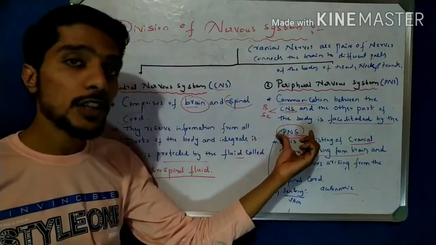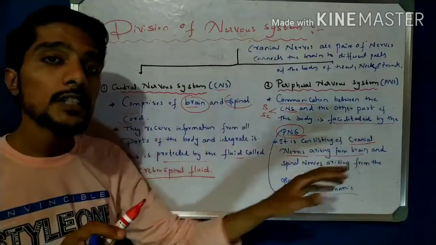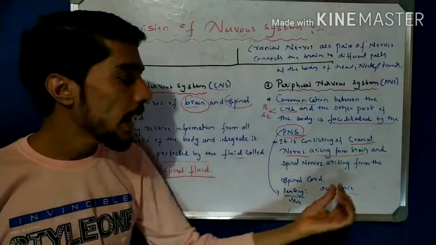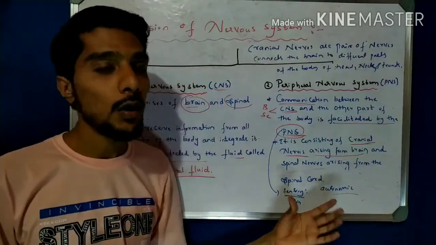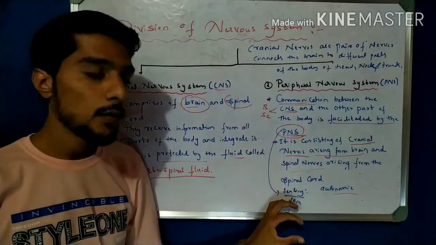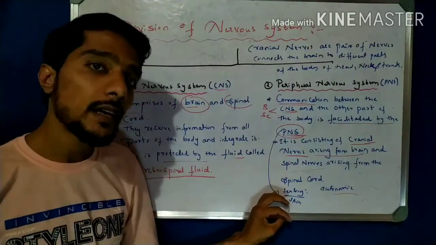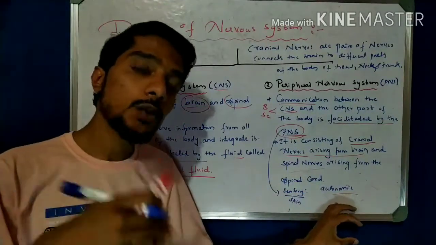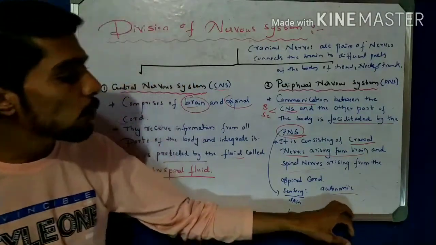And the peripheral nervous system consists of two parts. One is the cranial nerves, which come from the brain, and the other is the spinal nerves, which come from the spinal cord. The spinal nerves are of two types: one is sensory, related to the skin, and the other is autonomic, related to blood pressure, digestion, etc. These are involuntary actions or movements.